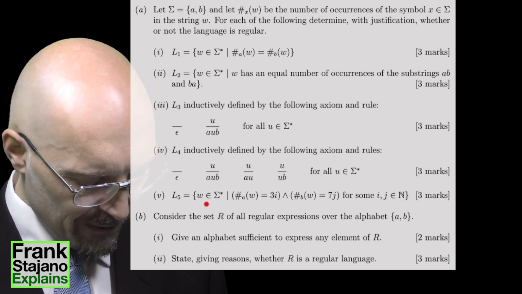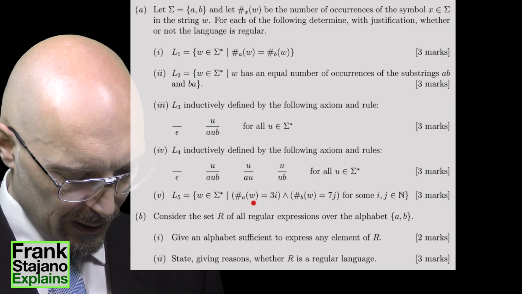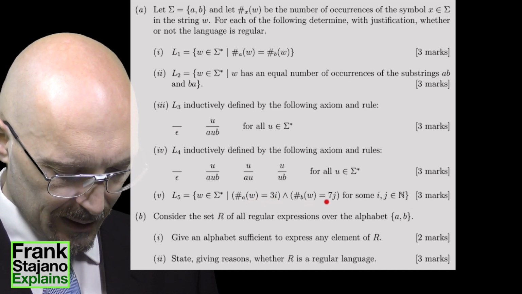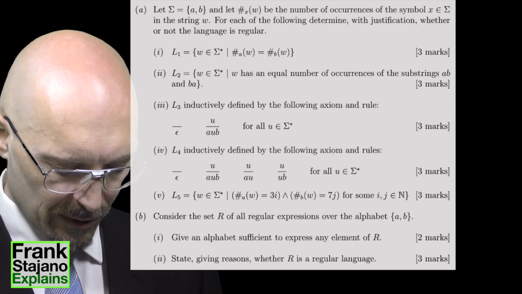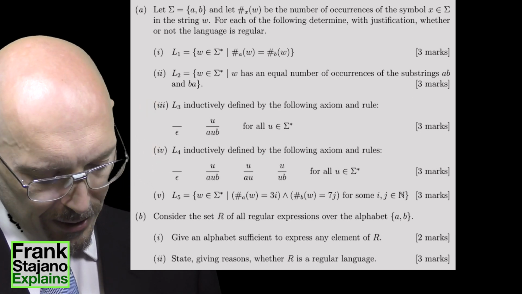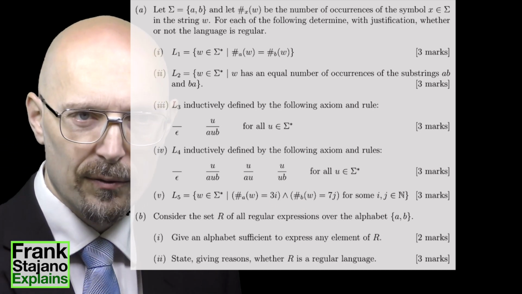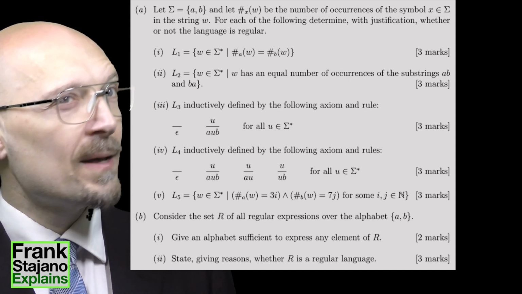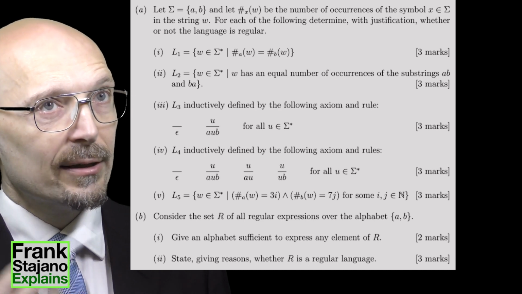And then it's L5. The string such that the number of A's is equal to 3i, and the number of B's is equal to 7j for some i and j, which are natural numbers. This seems like a fancy way of saying that the number of A's is a multiple of 3 and the number of B's is a multiple of 7. This looks like a regular language which I can recognize with a DFA that had a cycle.